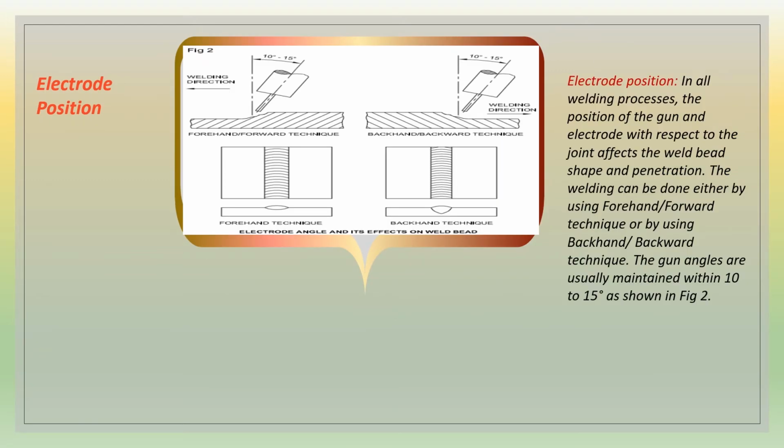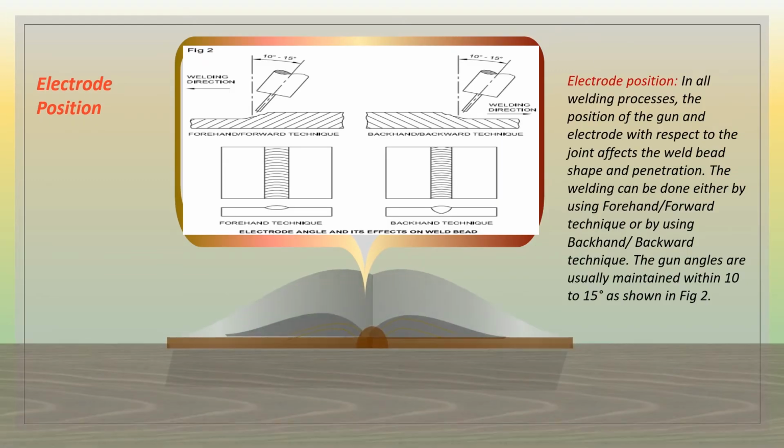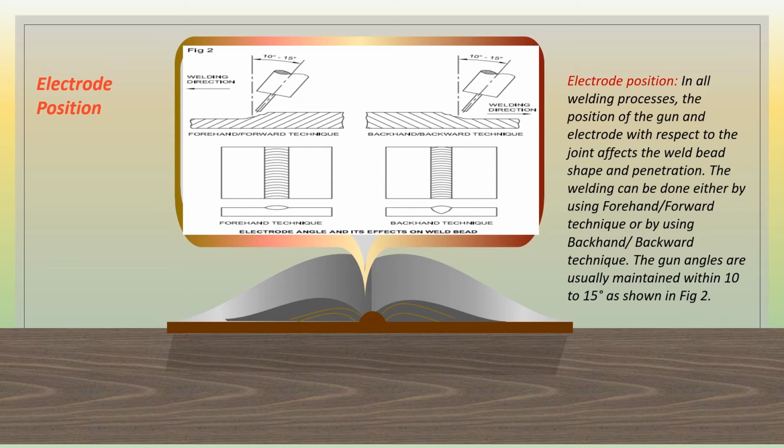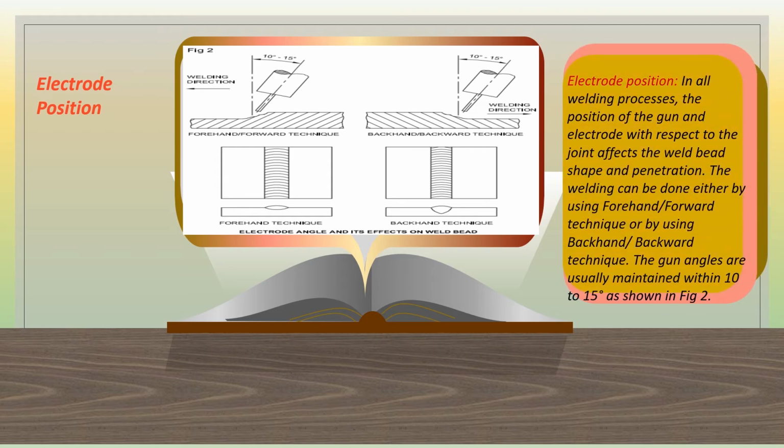Electrode position. In all welding processes, the position of the gun and the electrode with respect to the joint affects the weld bead shape and penetration. The welding can be done either by using the forehand forward technique or by using the backhand and backward technique. The gun angles are usually maintained at 10 to 15 degrees as shown in figure 2.